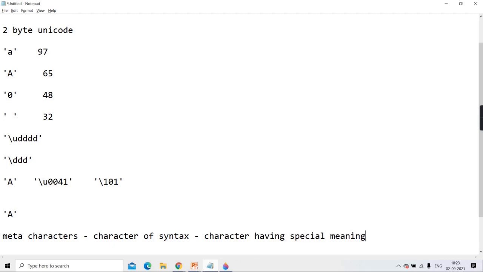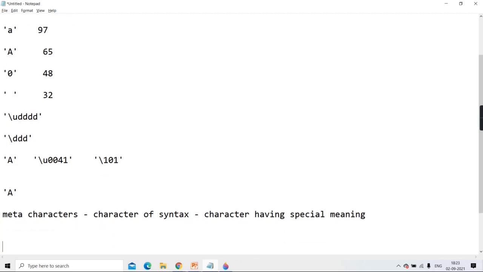Which character is having its special meaning according to the language? Quote. The quote is used to delimit the character so that your Java compiler will consider it a character.